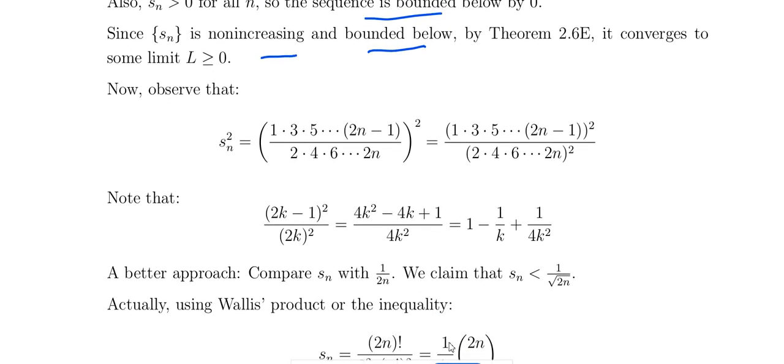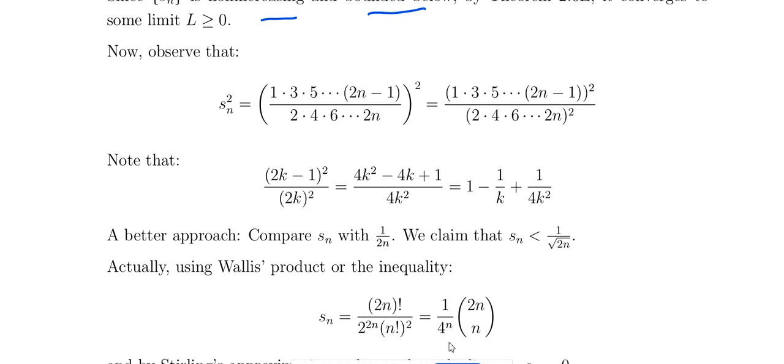And what about the nature of Sn square? The product is whole square, so that is (2k minus 1) whole square divided by 2k square. Using the (a minus b) whole square formula and splitting it, you get 1 minus 1 by k plus 1 by 4k square. Am I correct?